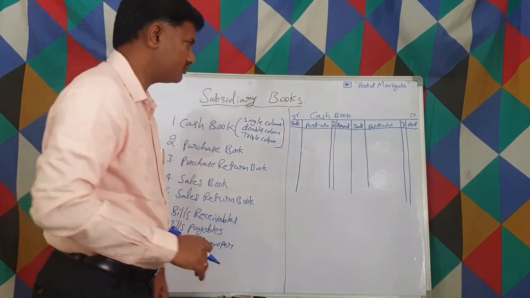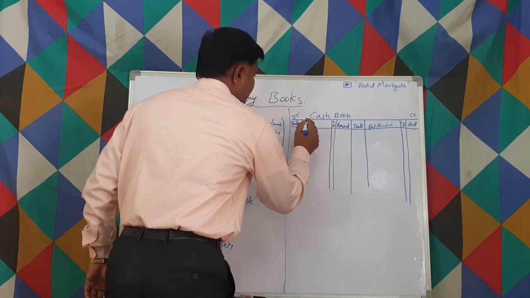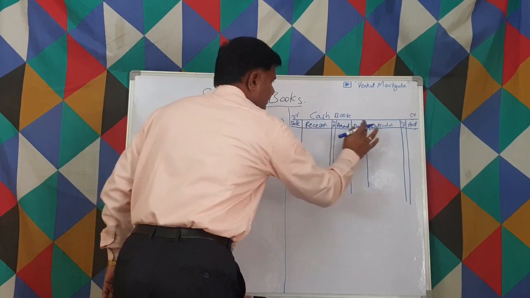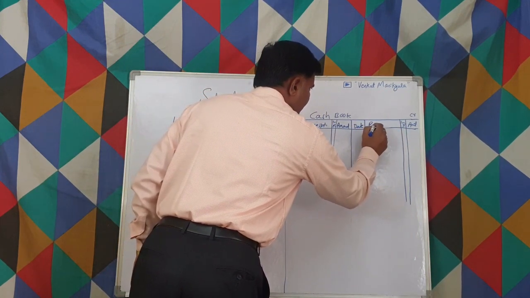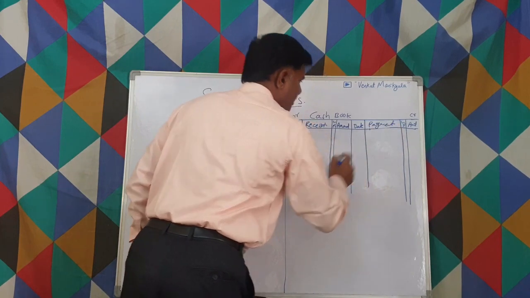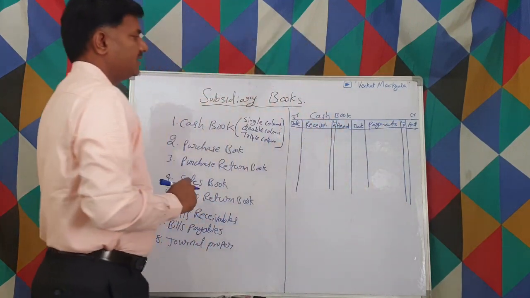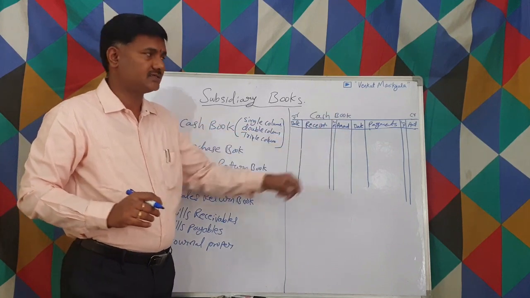In certain books, instead of writing particulars, they write receipts, and this side they write payments. Everything is also right. This is more reasonable, right? This side is receipts, that side is payments, right?